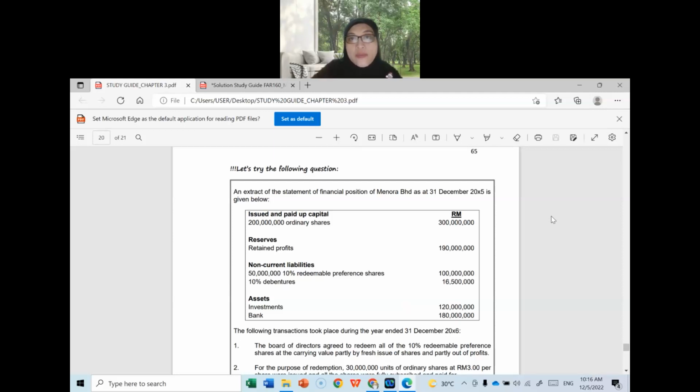Today we are going to discuss the exercise in the study guide for chapter 3: redemption of preference shares, share buyback and redemption of debenture. So please take a look at the question Menora Berhad. We are going to answer this question together.